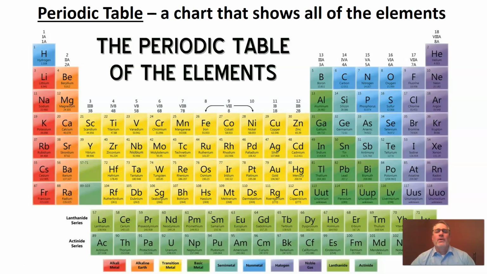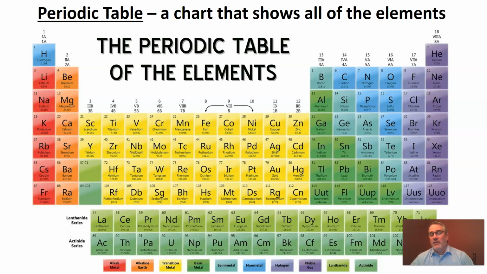And so we can see on this chart, this is really almost like a list. There's going to be some very familiar substances. As you read through a periodic table, you're going to see some things you say, oh, I've heard of that before. And so the periodic table is where we go if we want a chart that lists all the elements. But there is much, much more to the periodic table.